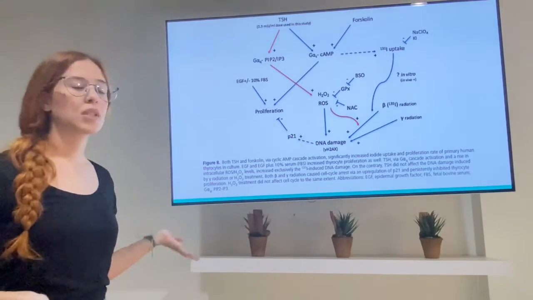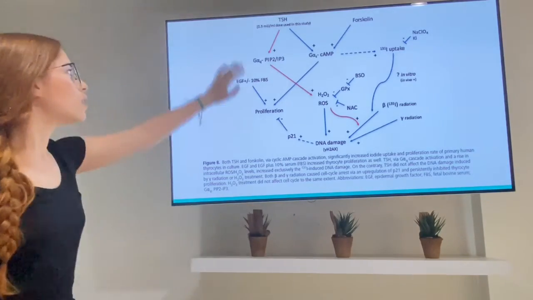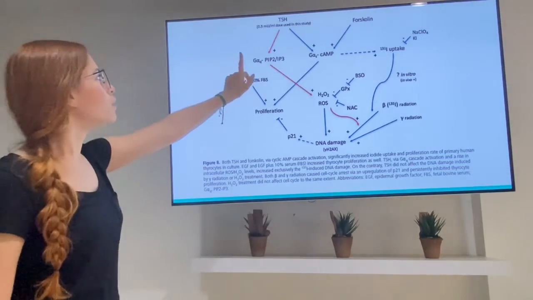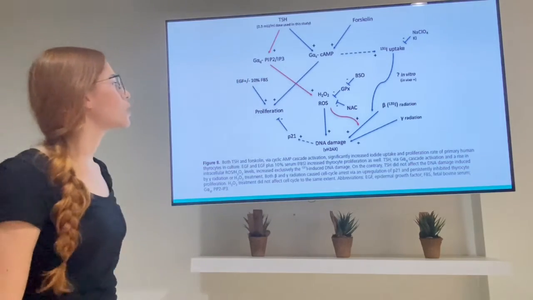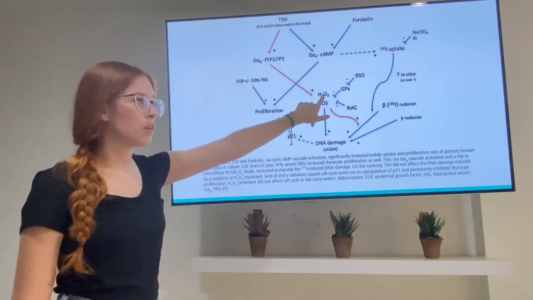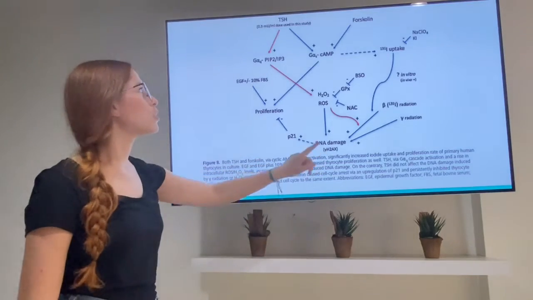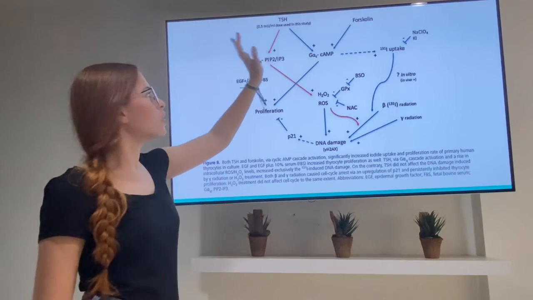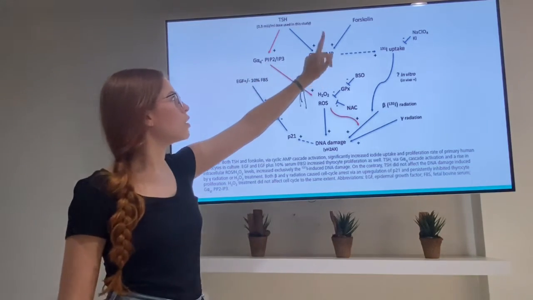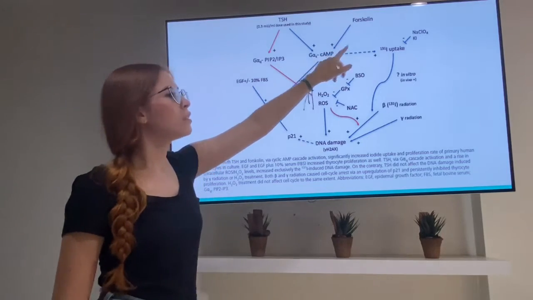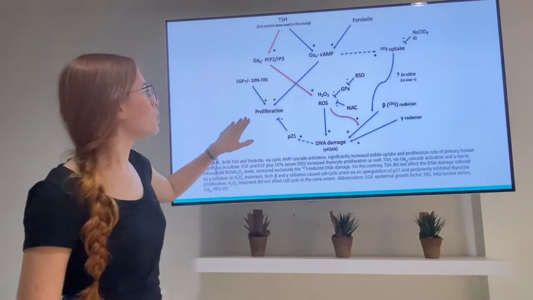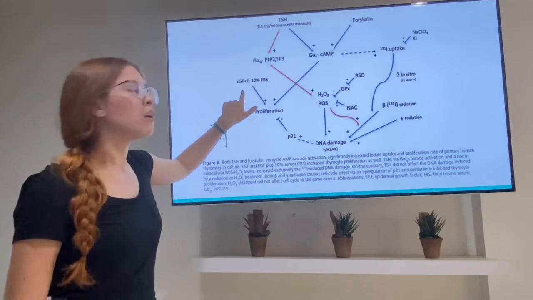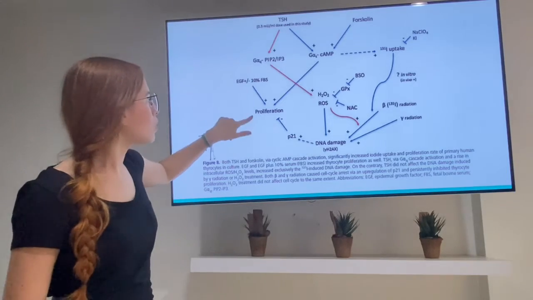Okay, so this is basically what they did in the study. They used TSH to activate these two G proteins. The Gq protein activated inositol triphosphate to produce ROS such as hydrogen peroxide. This causes DNA damage. And we also have TSH that increases the function of the Gs protein that activates cyclic AMP, as forskolin does, and they induce proliferation of the thyrocytes. And this, that is, bovine serum, can also activate the proliferation.